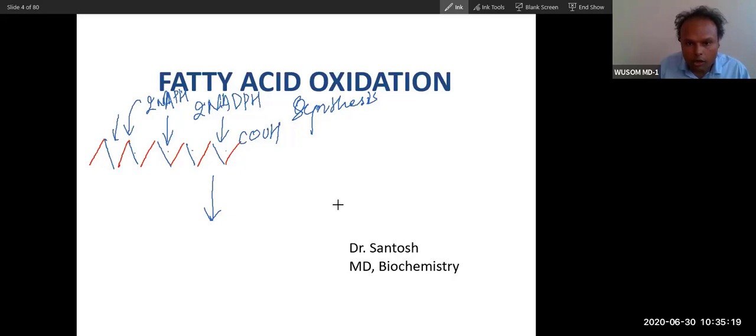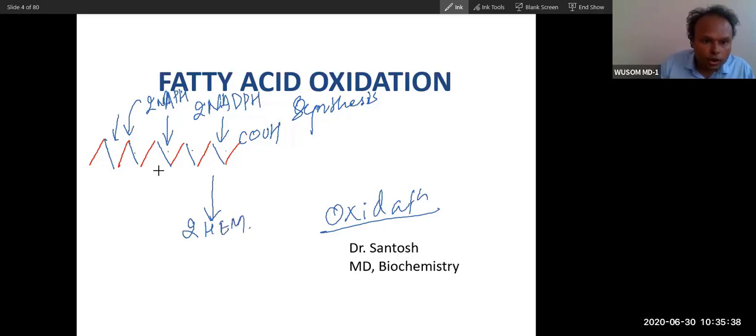So fatty acid oxidation has to release 2 high energy molecules, similar to NADPH. It should release this NADH type of molecule, but you can see this will release 1 NADH and 1 FADH2.